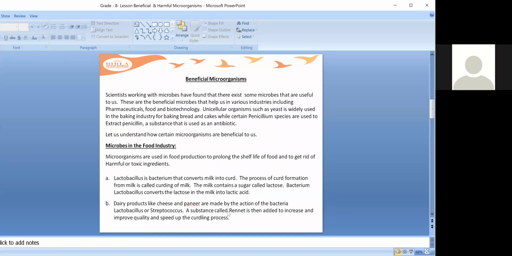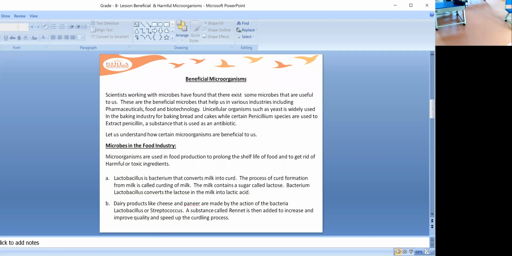We all know that there are microorganisms which are beneficial as well as harmful. Till now, we have seen all harmful microorganisms. We only know about the harmful microorganisms because we all suffer from a lot of various types of diseases.